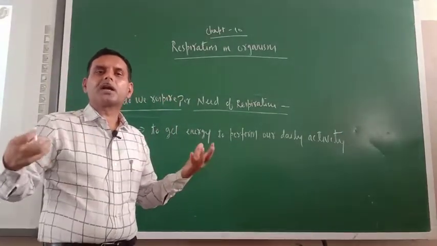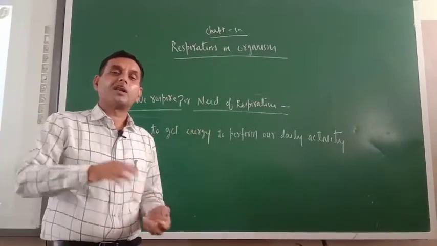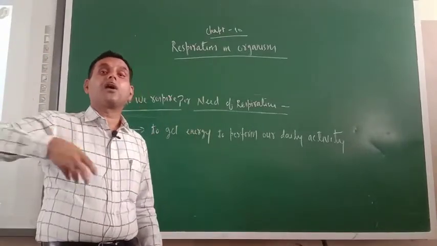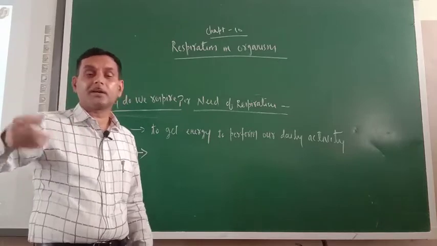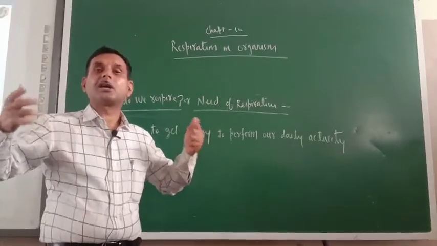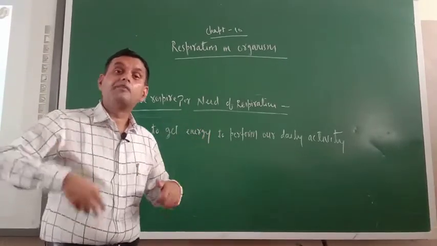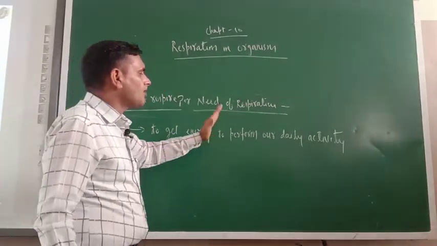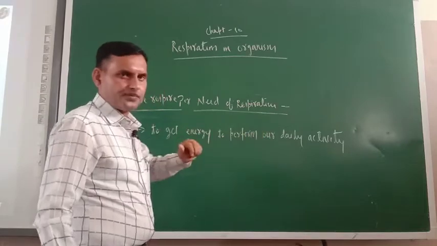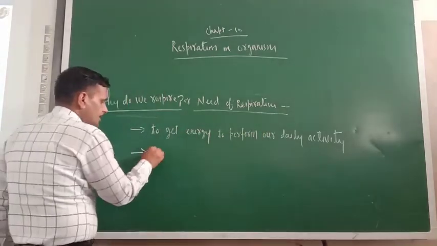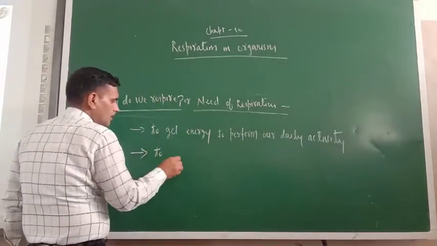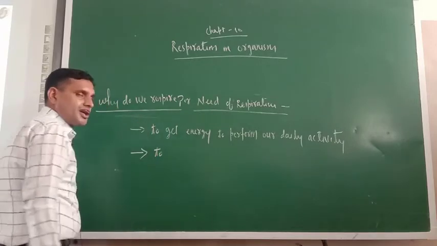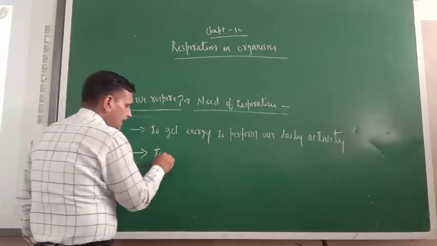Our body organs also require energy, because we can only do our work when our body organs perform properly. So the first one is to get energy to perform our daily activity. The second one is to get energy